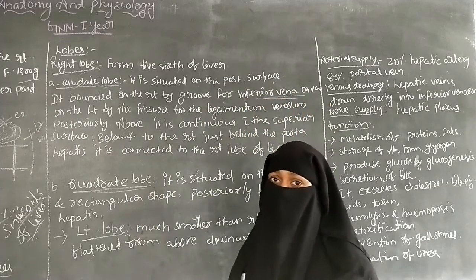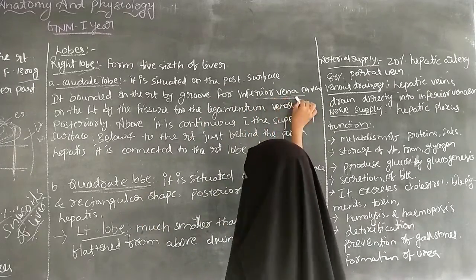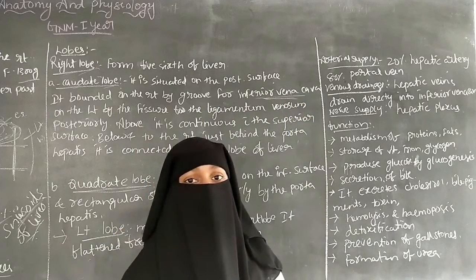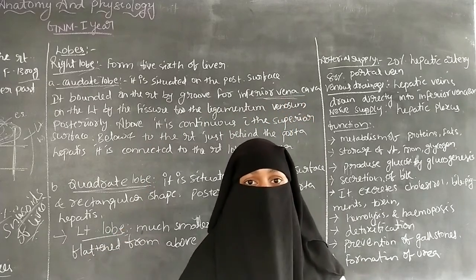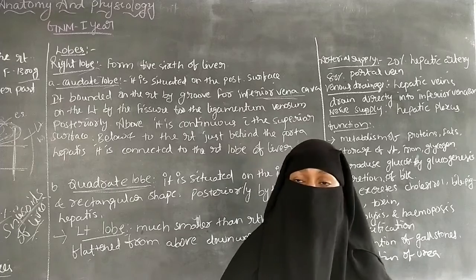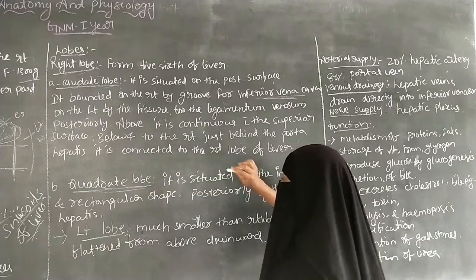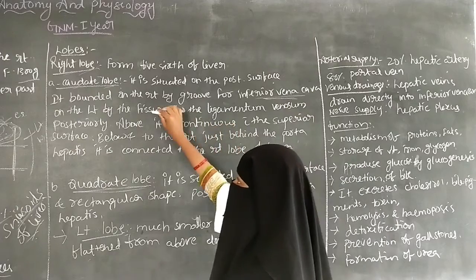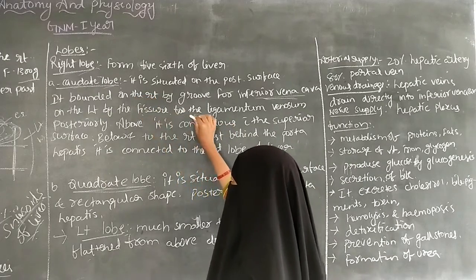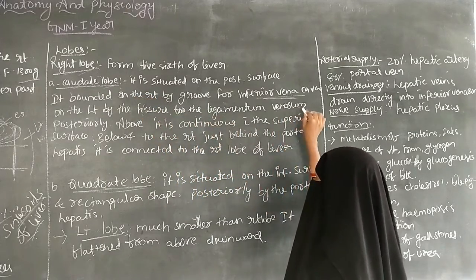The inferior vena cava carries the deoxygenated blood from the lower parts of the body for oxygenation. On the left side of the caudate lobe, there is the fissure for the ligamentum venosum.